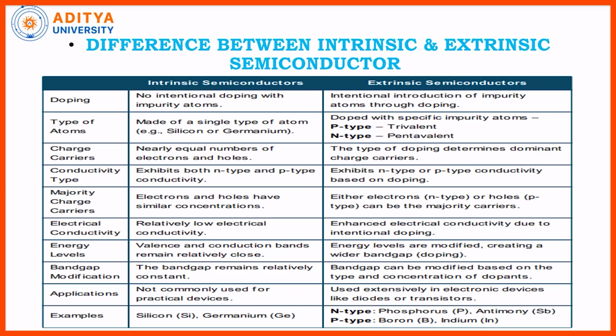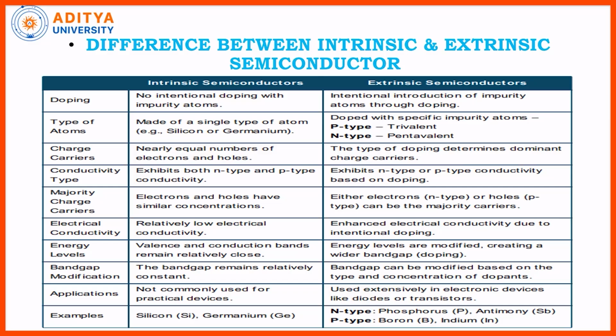In extrinsic, these energy levels are modified and create a wider band gap because of the doping process. Next is band gap modification. In intrinsic the band gap almost remains constant, while in extrinsic the band gap can be modified based on the type and concentration of dopants.